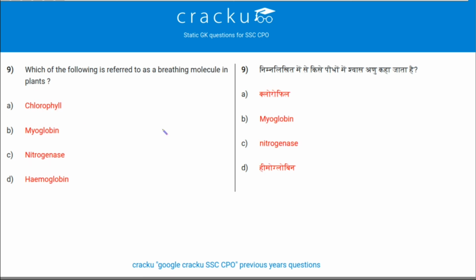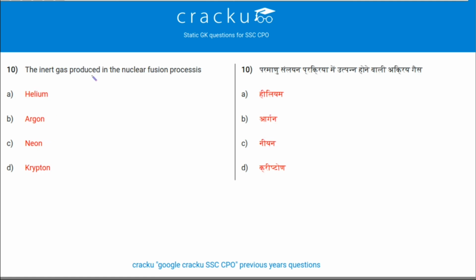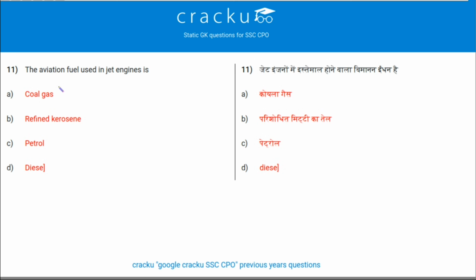Next question. Which of the following is referred to as the breathing molecule in plants? So it is chlorophyll. Option A is the correct answer. Next question. The inert gas produced in the nuclear fusion process is, so the fusion process involves helium gas. So this is an inert gas. Next question. The aviation fuel used in jet engines is kerosene or refined kerosene. So option B is the correct answer. Next question.